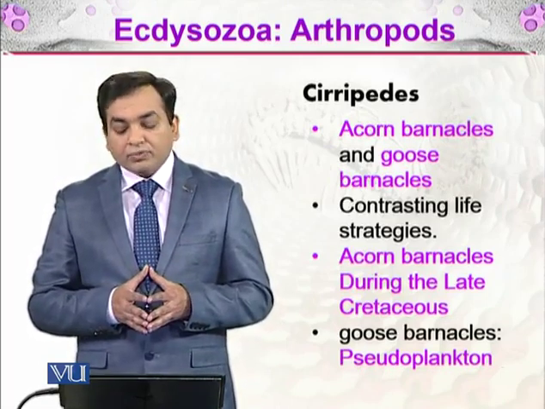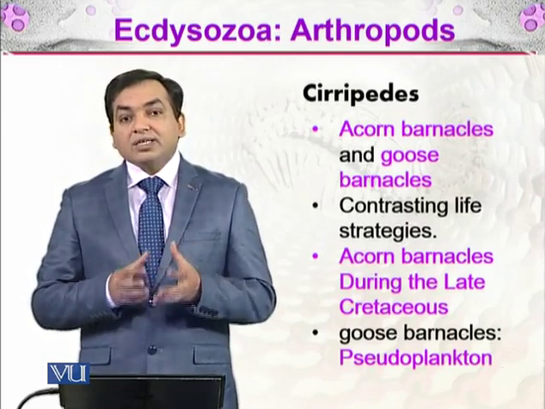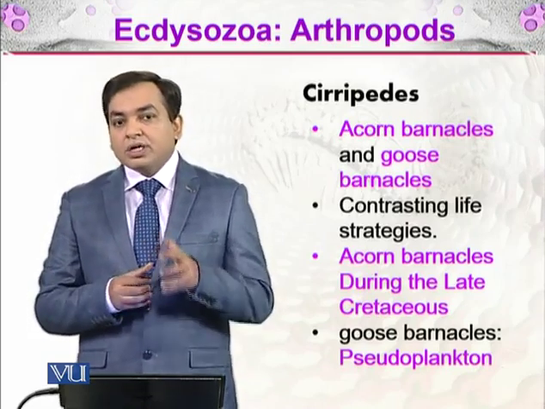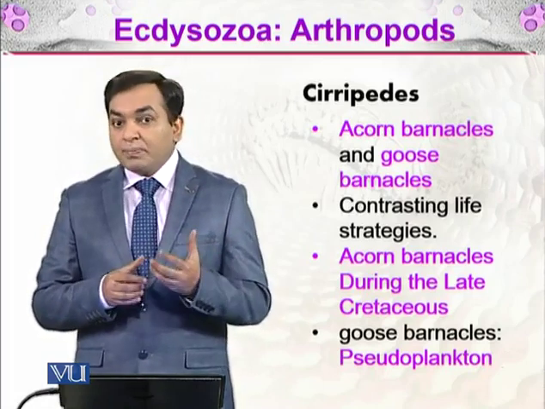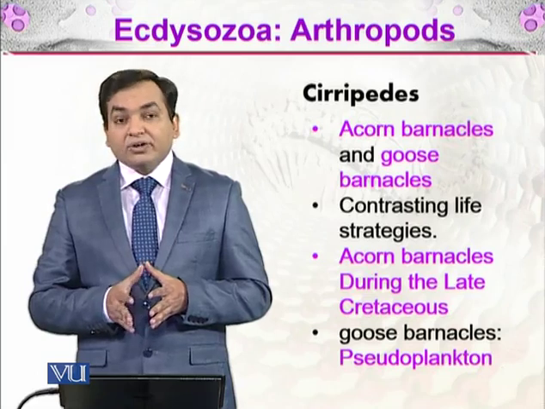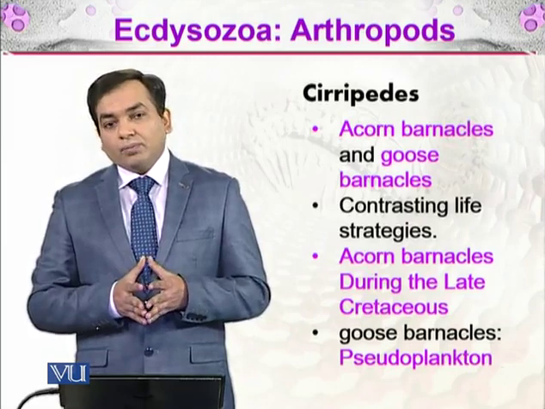Acorn barnacles were present during the late Cretaceous, and these are sessile. These are attached to different structures. Sessile. These are present in the benthos or on the shores. And then there are the goose barnacles, and these are pseudoplankton.